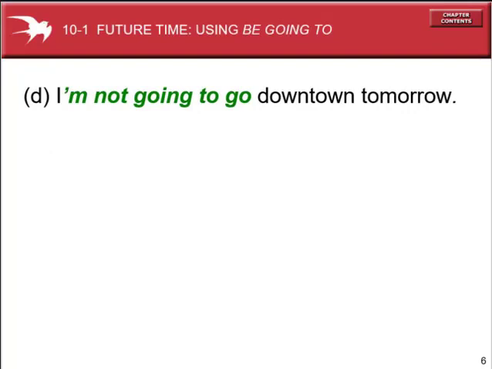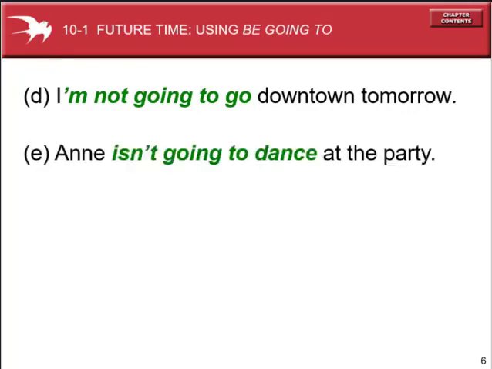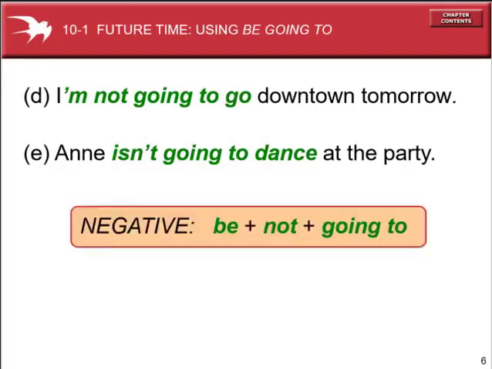I'm not going to go downtown tomorrow. Annie is not going to dance at the party. In the case of the negative, it is be plus not. After the be verb, you have to use not, then the sentence will be negative.